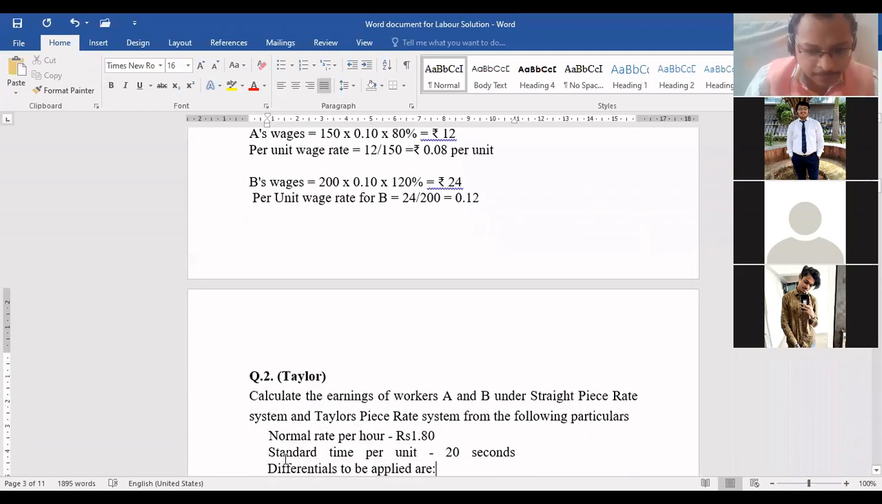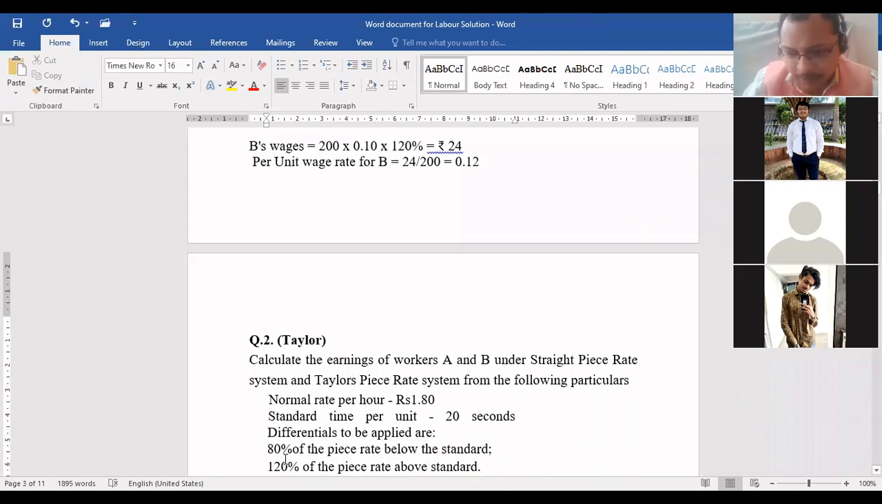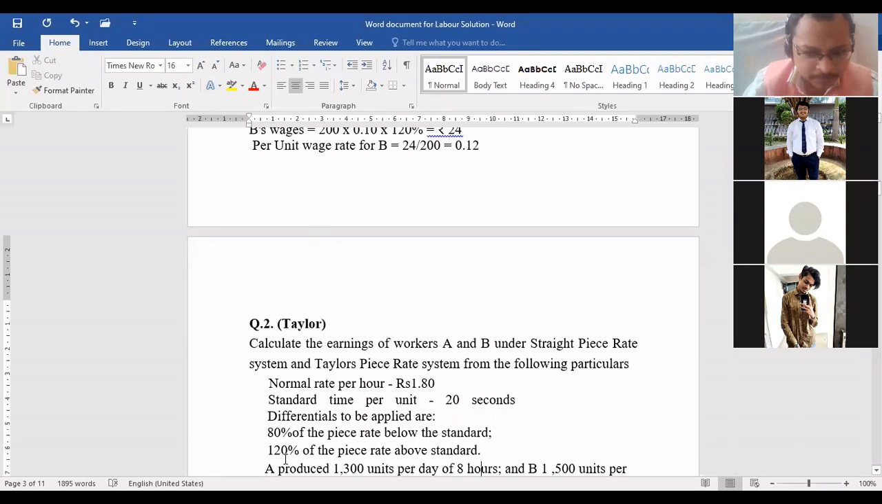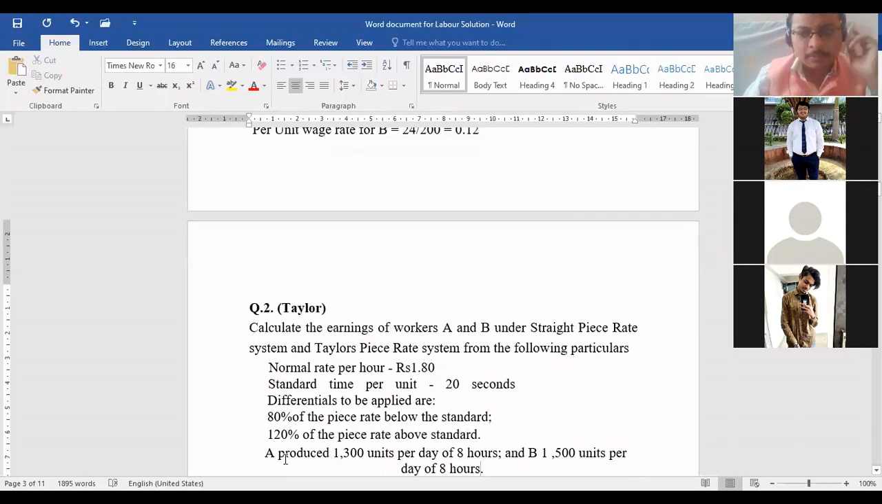Next question. Now tell me, who will read this question? Pratik, can you read this question? Calculate the earnings of workers A and B under the straight piece rate system and Taylor's piece rate system from the following particulars.